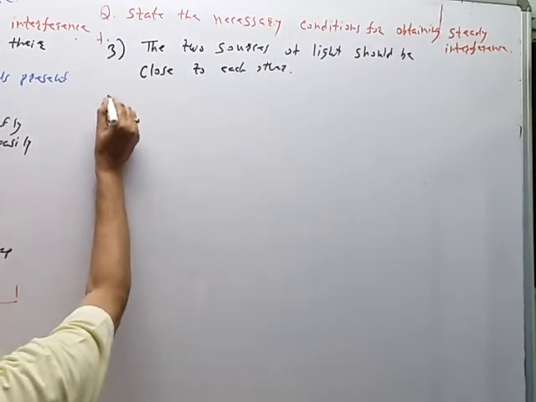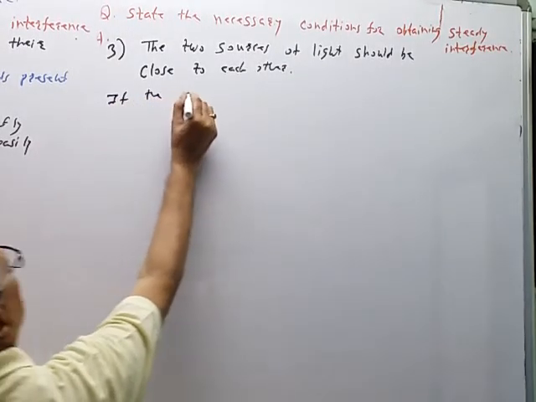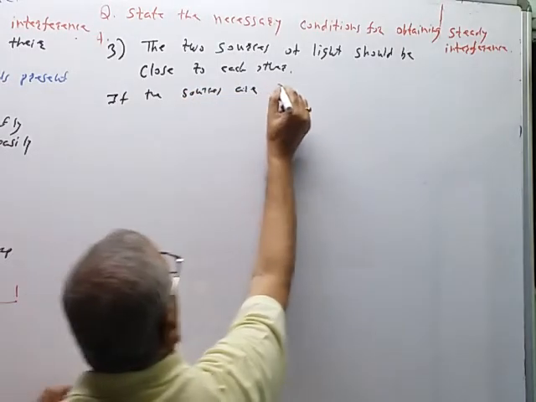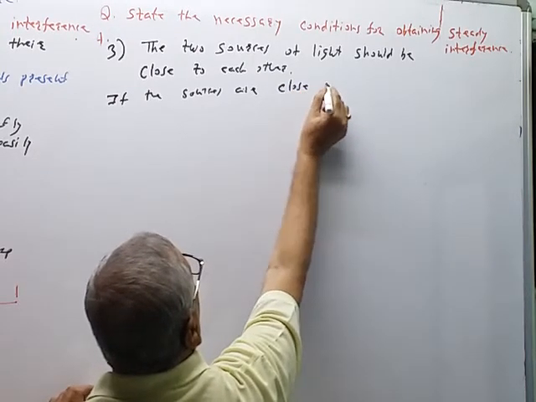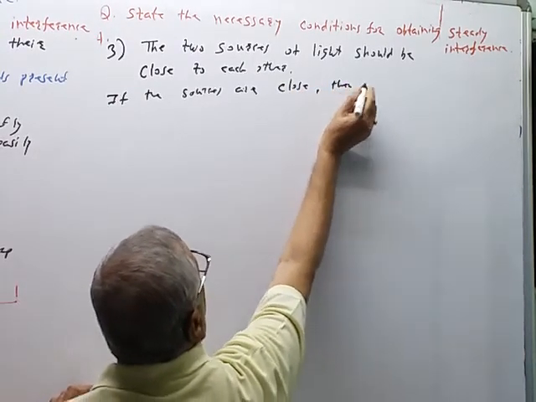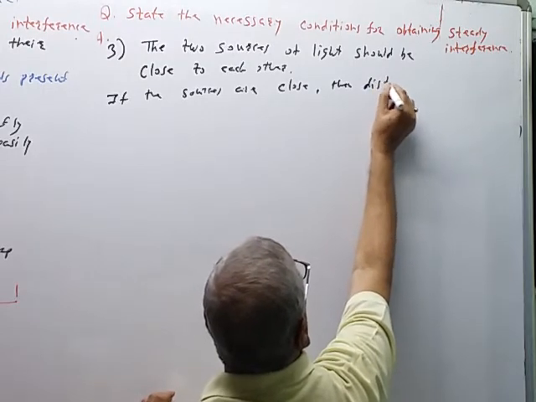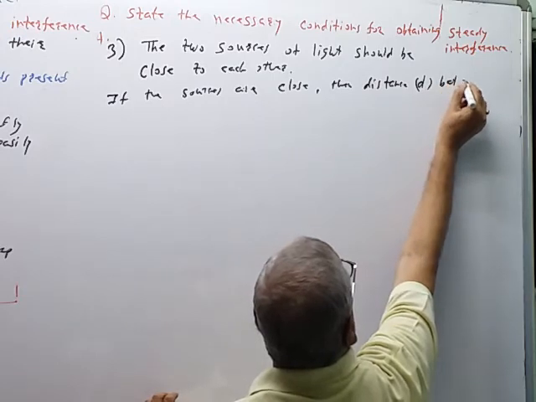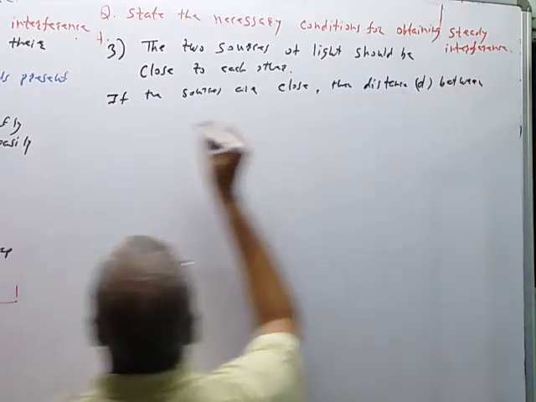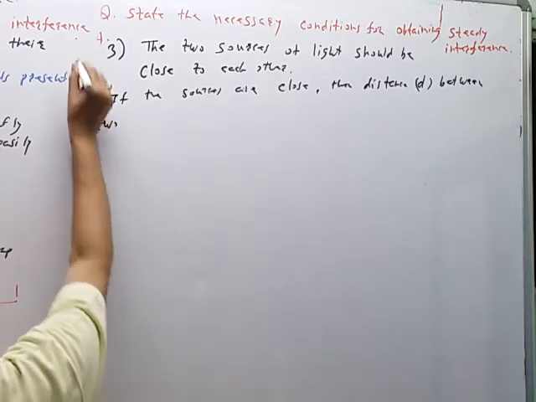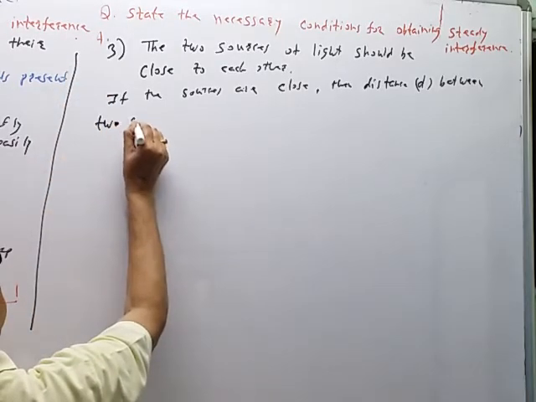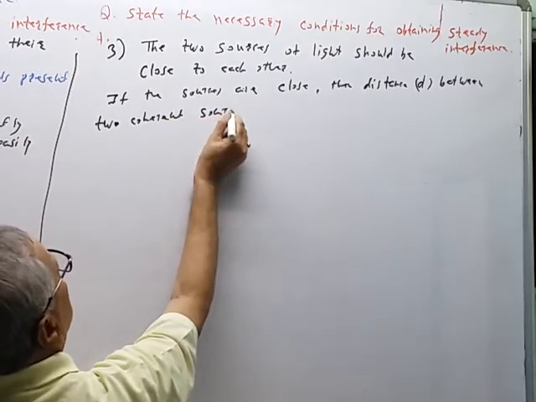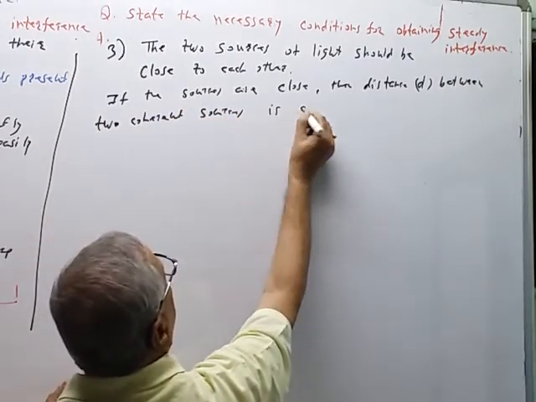This is not a necessary condition; we know the difference between should and must. Why? If the sources are close, then the distance small d between the two coherent sources is small,